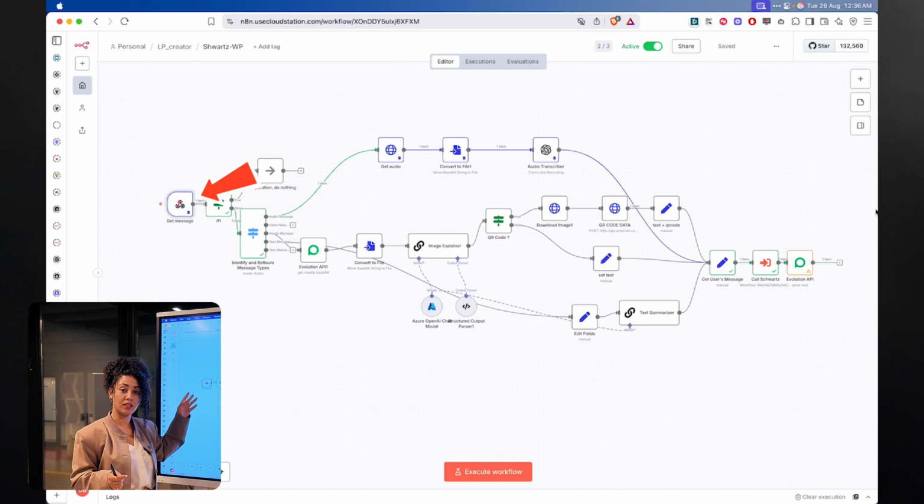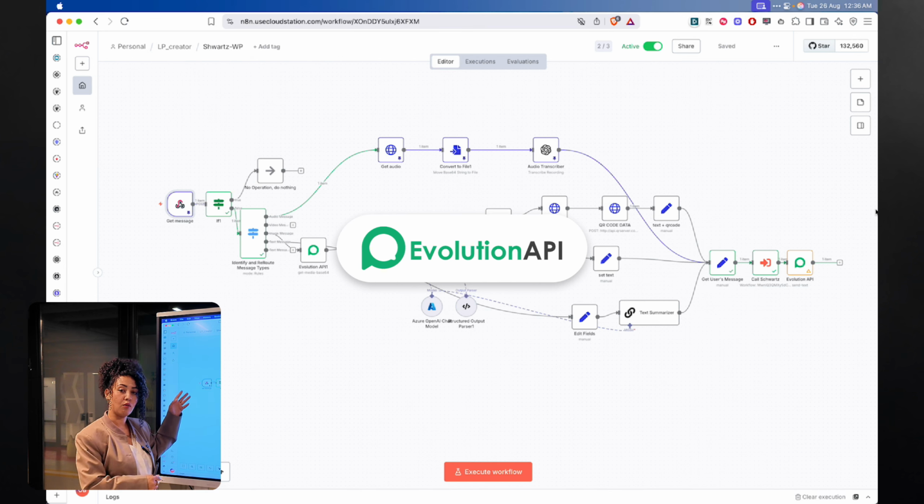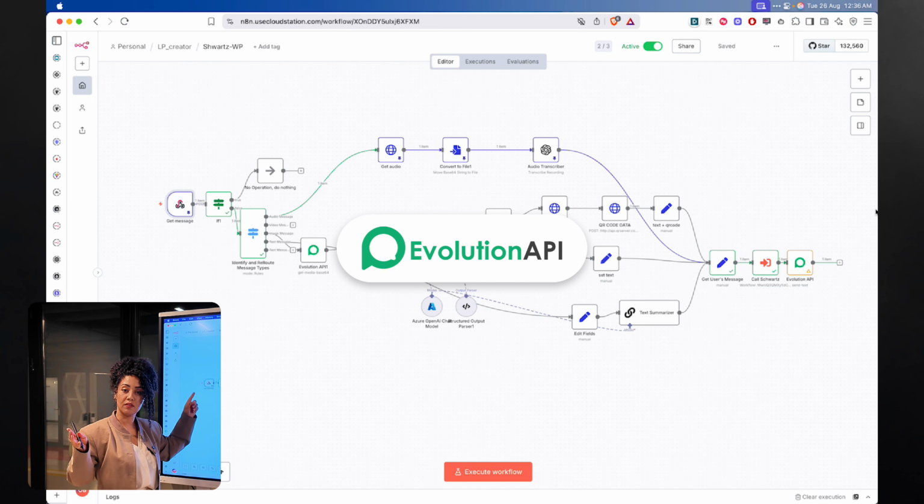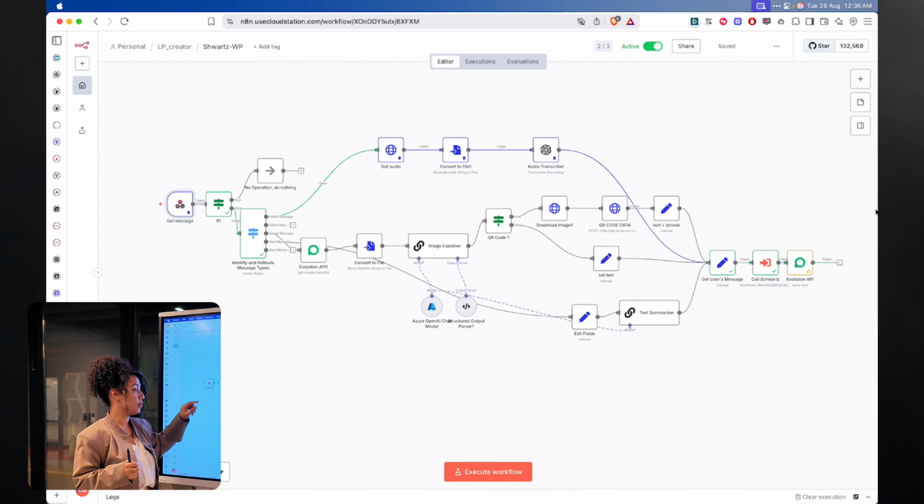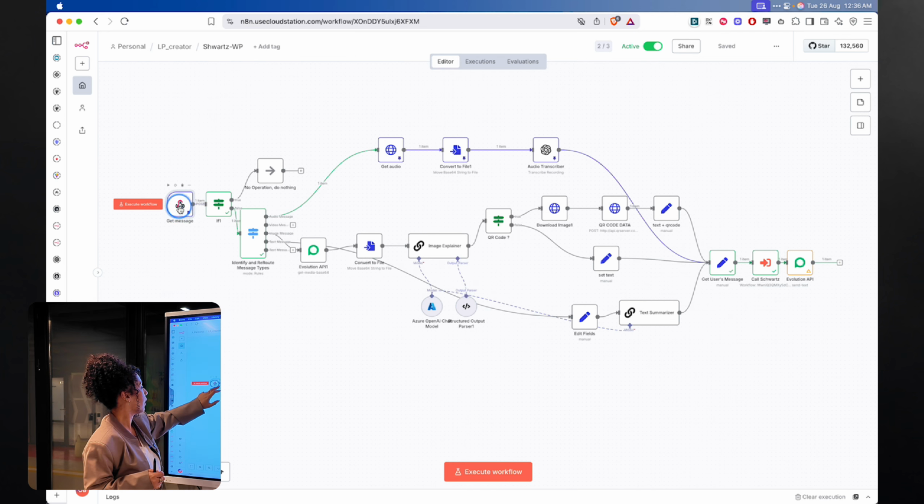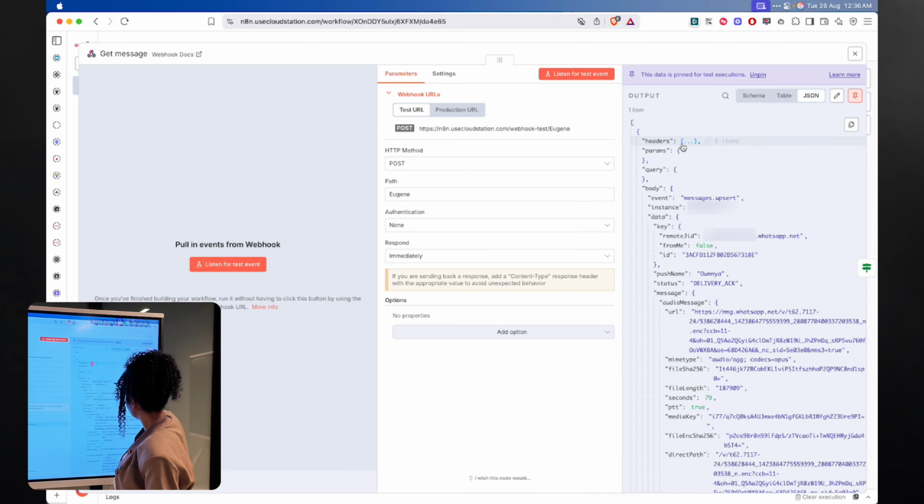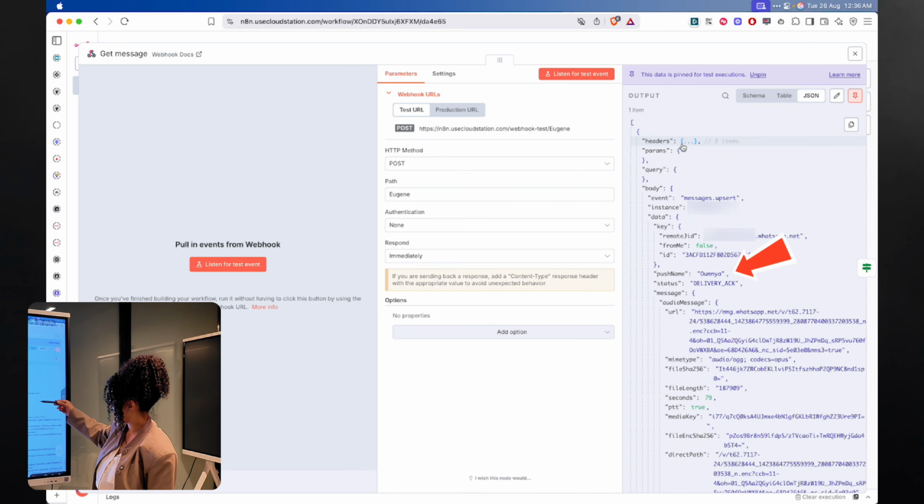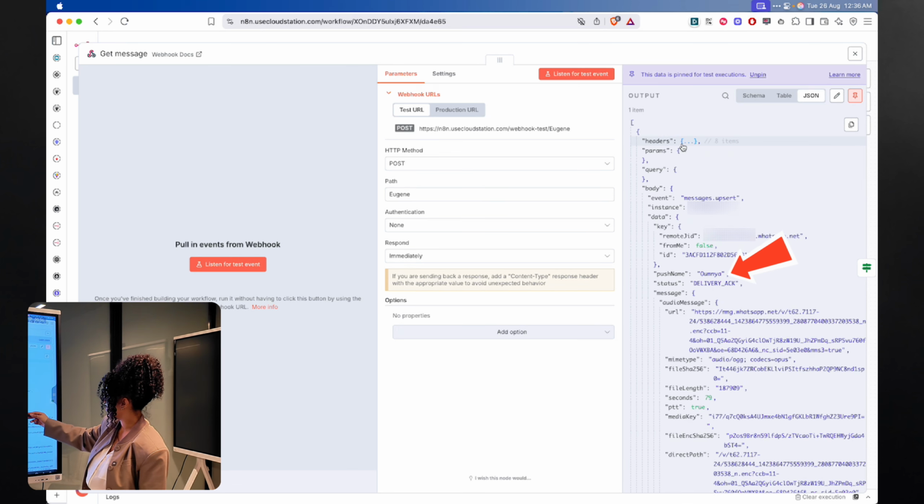So this is actually the Evolution API. I set a webhook trigger for it. Whenever I receive a new message in WhatsApp, it triggers this webhook right here. If I open it, the first thing that happens is I received a message from myself, and it's an audio message.